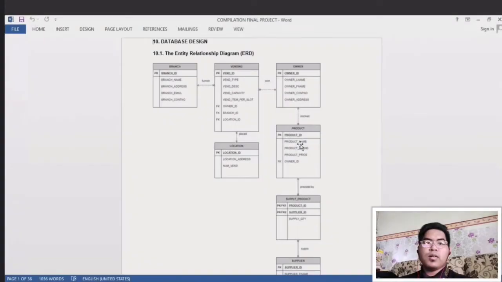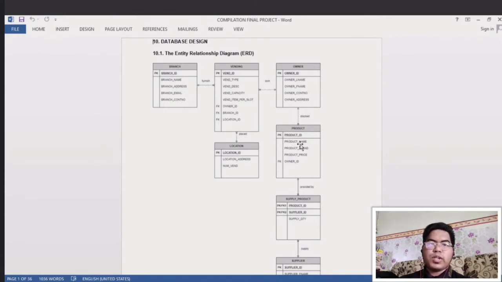Before we move to our ERD, let's take a look at an important thing that we need to know before we do the ERD. If we want to create a complete ERD, we should know a few things: first, we need to check the connectivity, and second, make sure that our primary key PK and foreign key FK are included and correct.